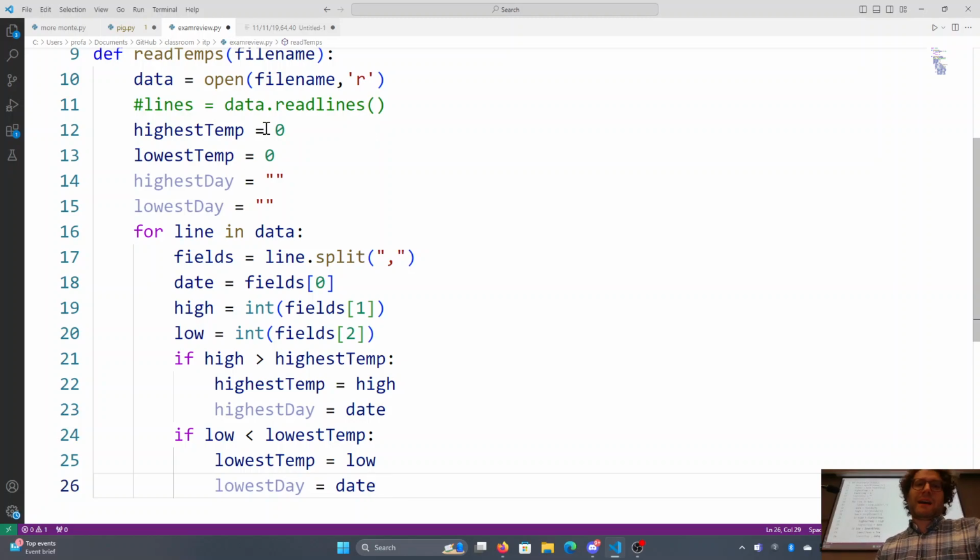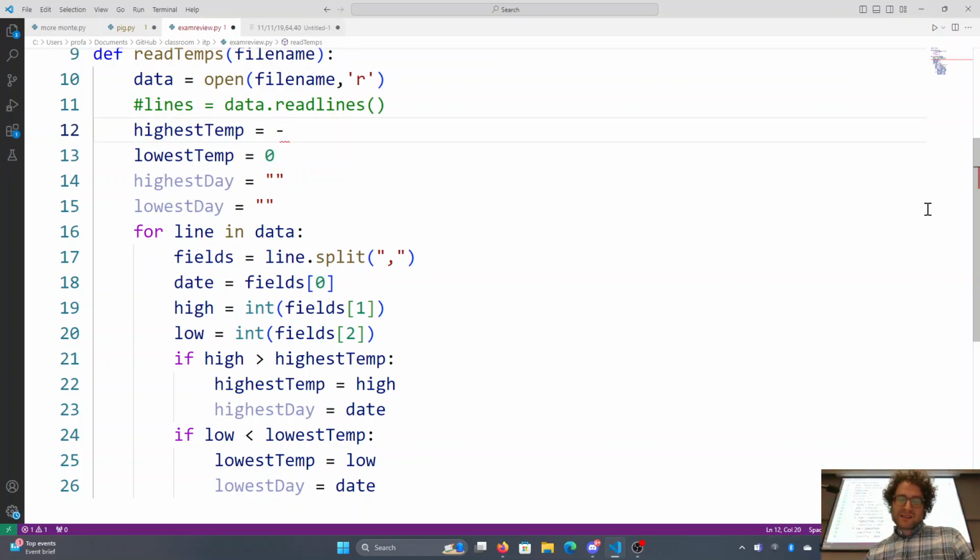Now there is one thing that I want to mention. The extra credit, if I were to give extra credit for an answer, would be recognizing that starting at 0 for your temperatures might actually need to be a bit different. If we're measuring temperatures in the Arctic, for instance, then the highest temperature could very well be a negative number, depending on what scale we're using, and that could be mildly problematic because it might not actually record that.